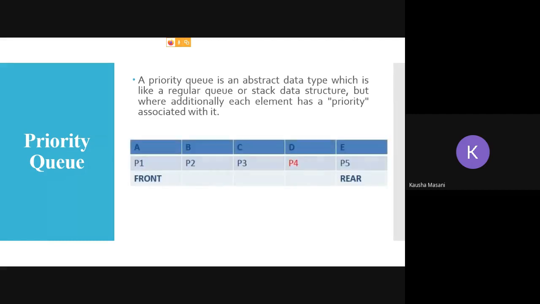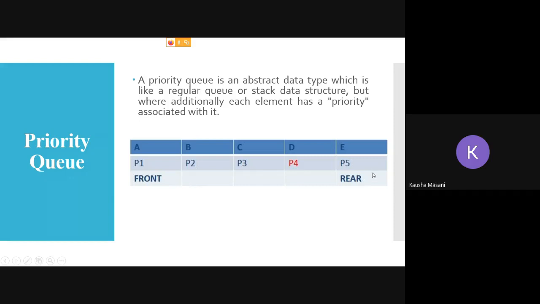See, the structure is somewhat like this. A, B, C, D, E are your entered data elements, and with them there are priorities P1, P2, P3, P4, P5. These are not your index values, so do not consider them as indexes 1, 2, 3, 4, 5.